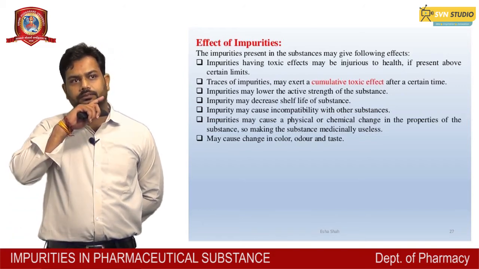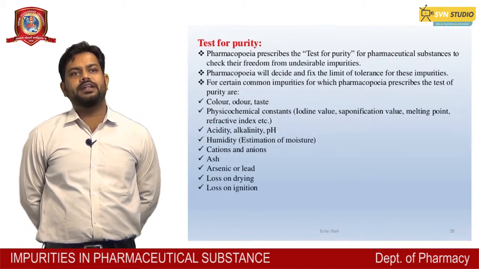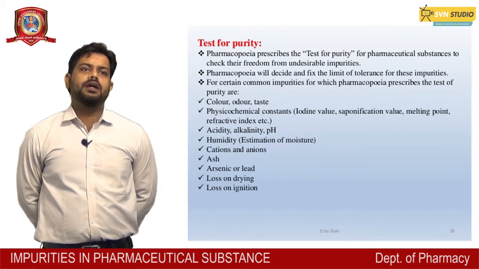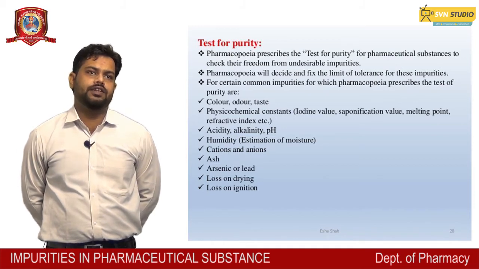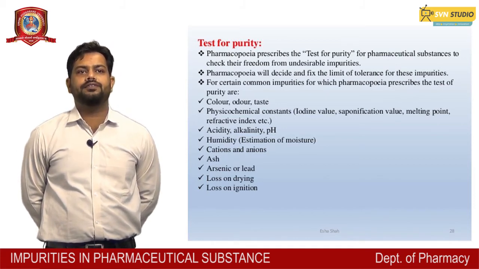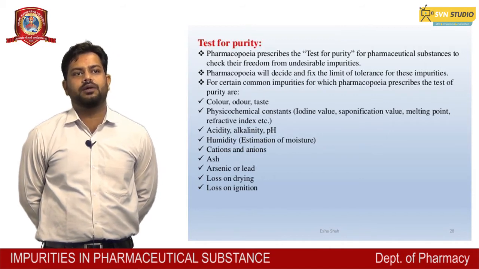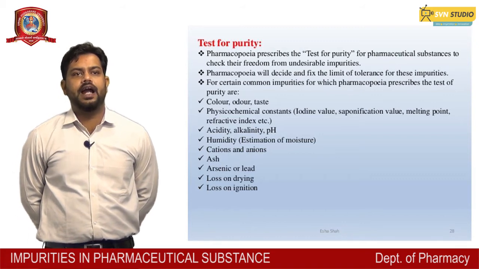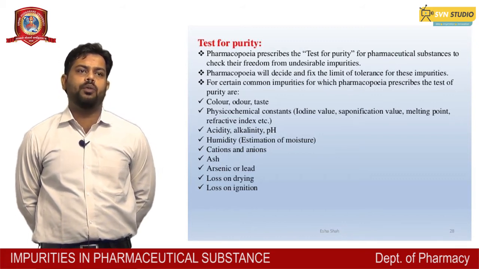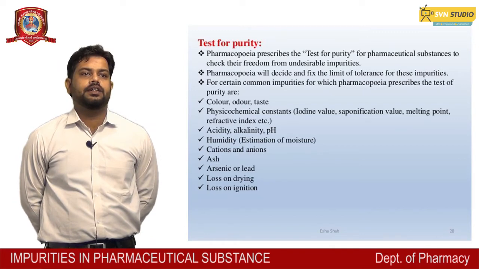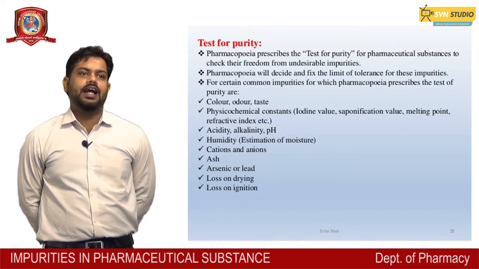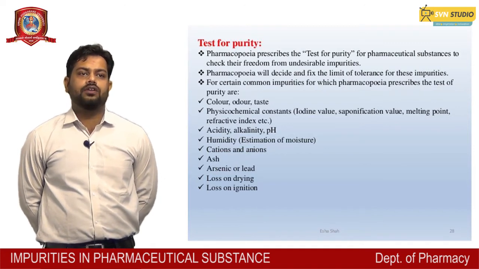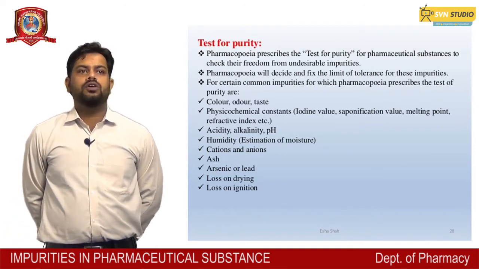Tests of impurities. The Pharmacopoeia prescribes a limit test for certain types of impurity for different substances. The Pharmacopoeia decides the fixed limit for tolerance of these impurities. For certain common impurities which are pharmacopoeia prescribed, tests for impurities are odor, color, taste, physiochemical constants, that is iodine value, saponification value, melting point, refractive index, pH, acidity, humidity, alkalinity, cations, anions, arsenic or lead, loss on drying, loss on ignition, etc. So, limit test.